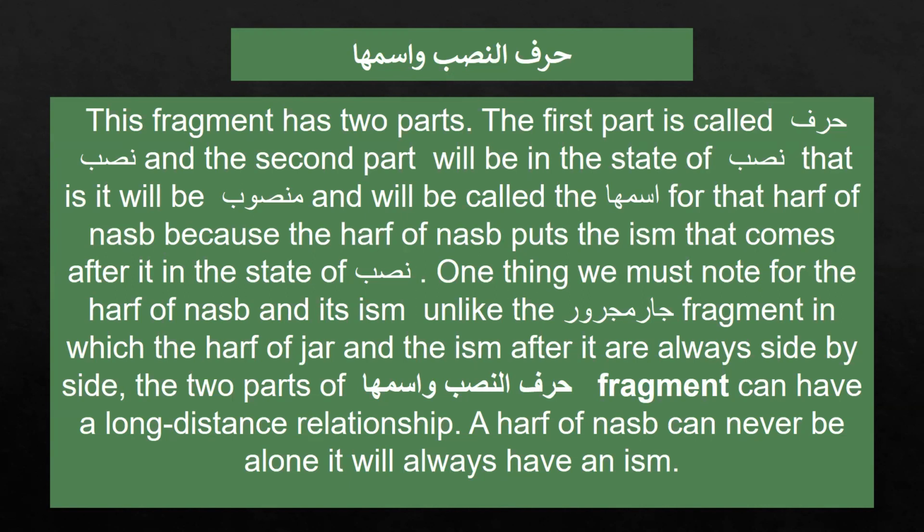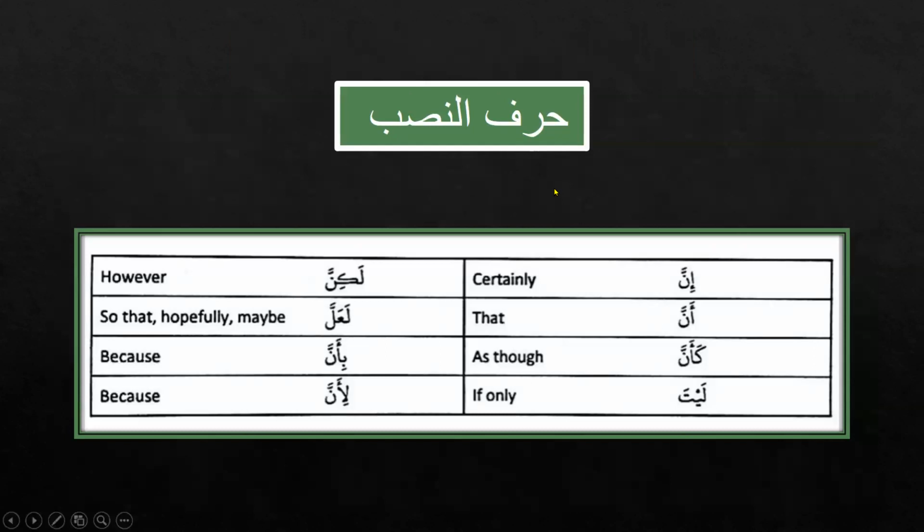So let's go find it, how we can find an nasab. Okay, first here's the list of harf of nasab. Inna, anna, ka anna, laita, lakinna, la Allah, bi anna, li anna. So there's the list.